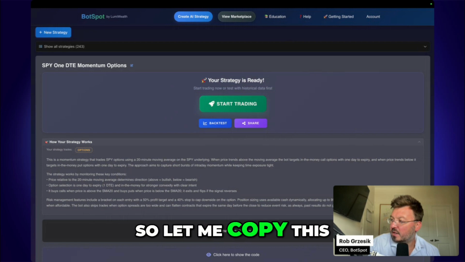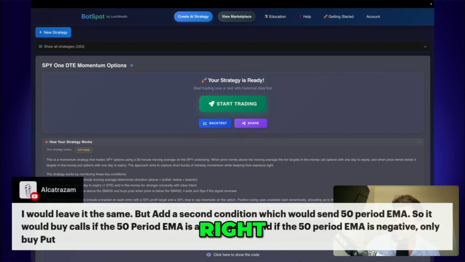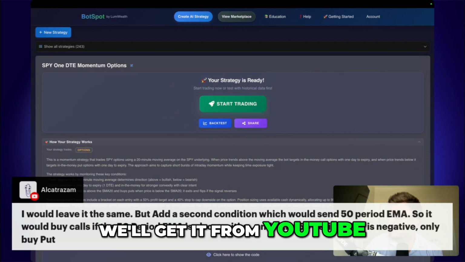So let me copy this. How do I copy your message? This is your message, right? Oh, that's kind of cool how I could show it like that. But I can't copy it. I want to copy your text, but it's not letting me copy your text in this platform. Let's see. There you go. We'll get it from YouTube.